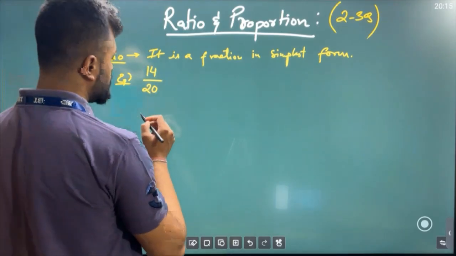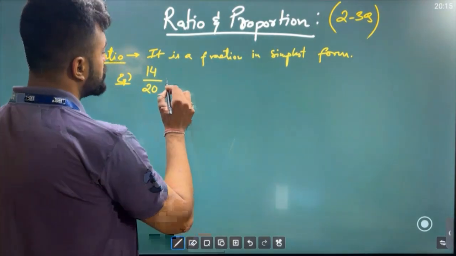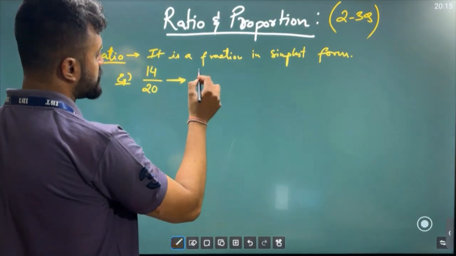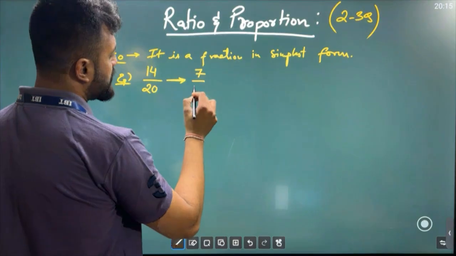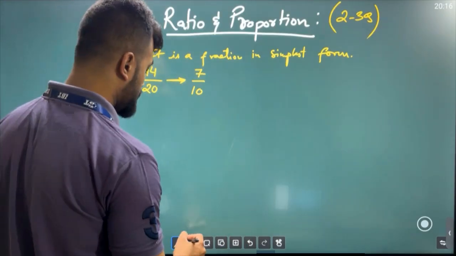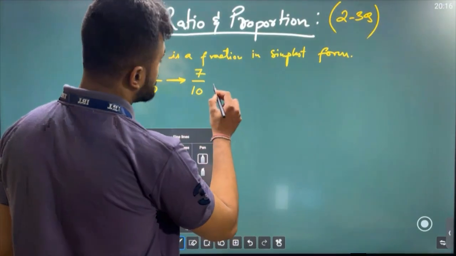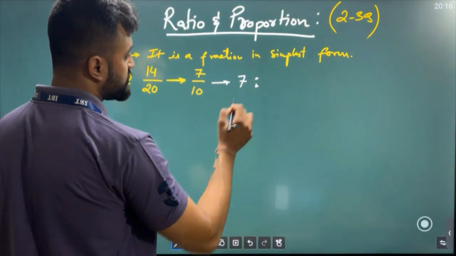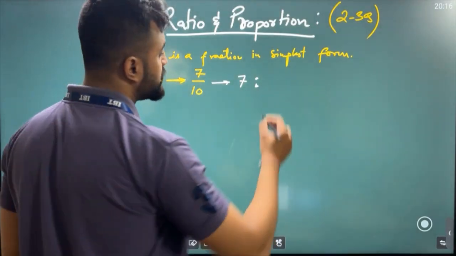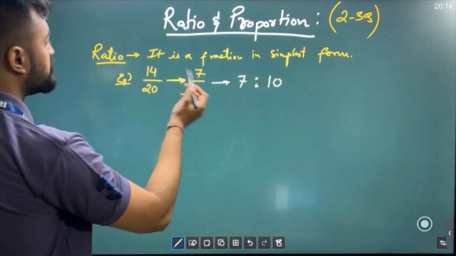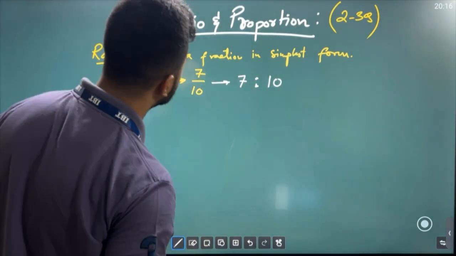So this particular thing is known as a fraction. If I want to convert it into a ratio, I'll cancel it into simplest form. If I cancel, 2 7s are 14 and 2 10s are 20. Done. 7 by 10 is the ratio, but in order to write it in the ratio format, we write it 7:10. This particular colon is termed as "is to". 7 is to 10. Clear? See, the actual value was this, but we are getting this as the ratio.